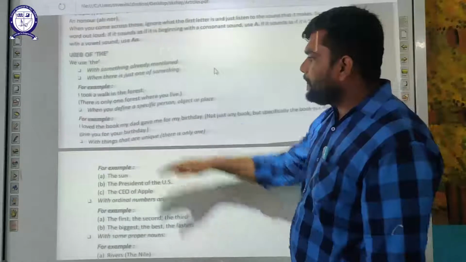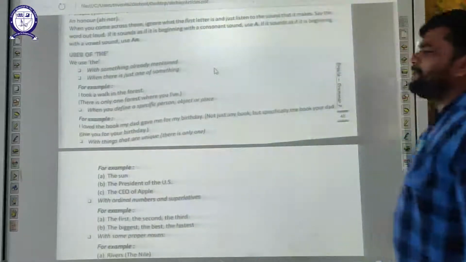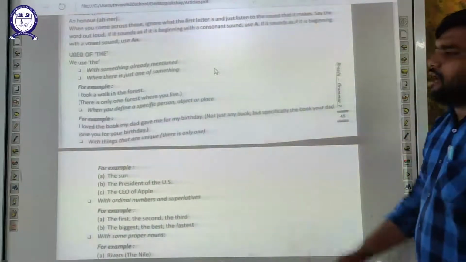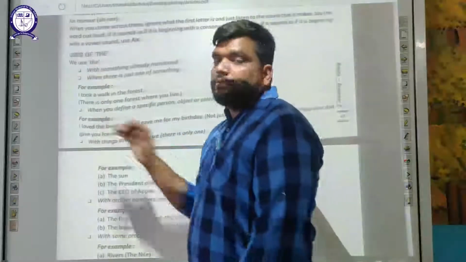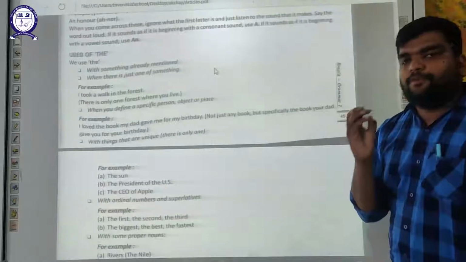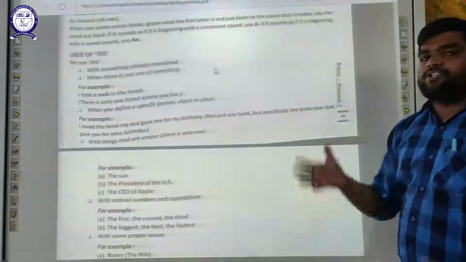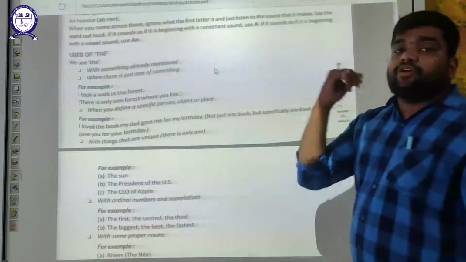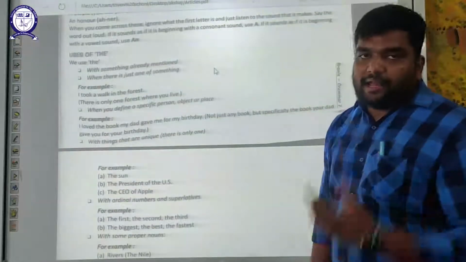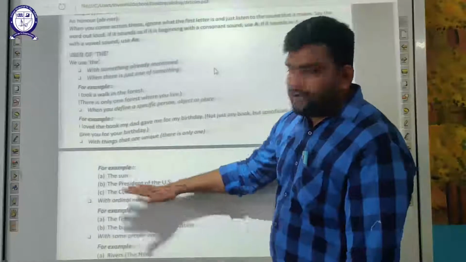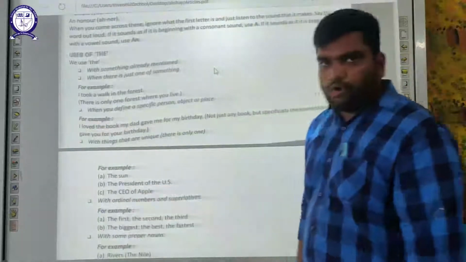Okay, we also use the when we define a specific person, object, or place. Now, I love the book my dad gave me for my birthday. The book: it is talking about that particular book, okay? Not just any book, but specifically the book that your dad gave you on your birthday. And also with things that are unique, that is, only one: the sun, the president of the US, the CEO of Apple.